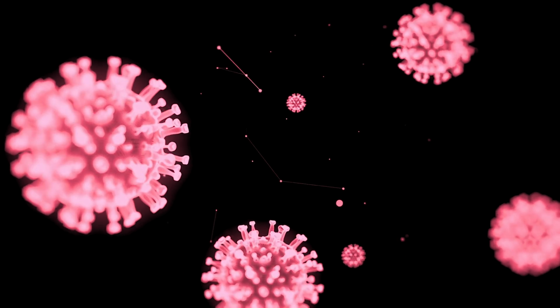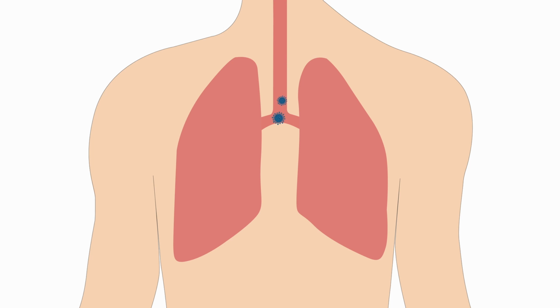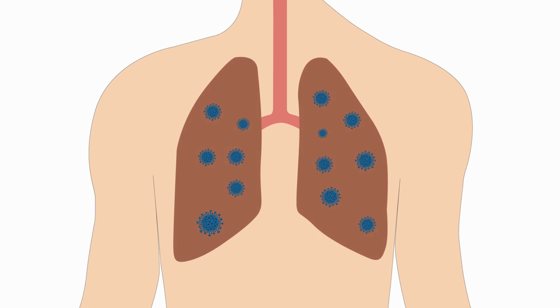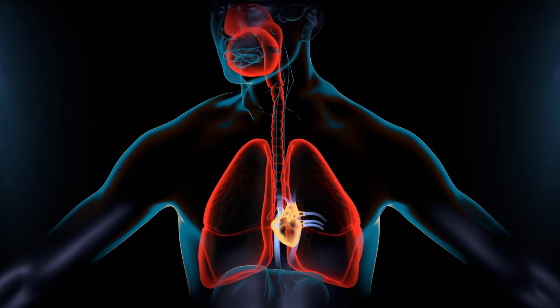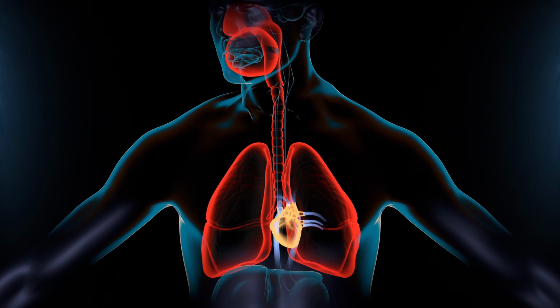Also, the small walls inside the air sacs get destroyed. That means the alveoli become one big air sac instead of many small ones grouped together, a ball instead of a bunch of grapes. With these walls destroyed, there isn't as much space in the alveoli for gas exchange to take place. The risk factors for emphysema are the same as COPD, since emphysema is one of the main types